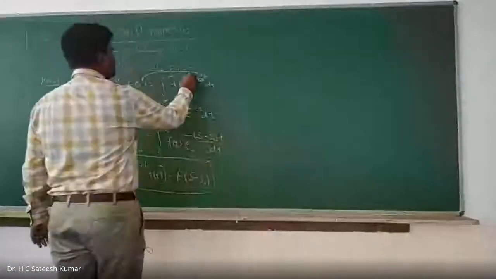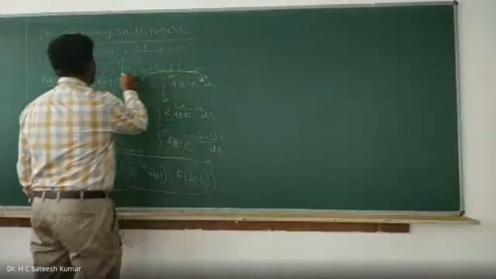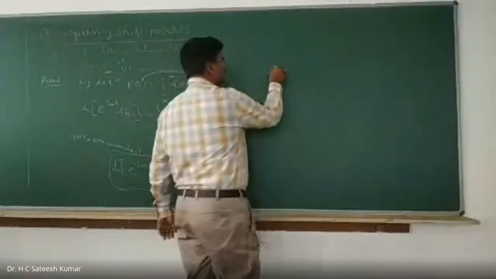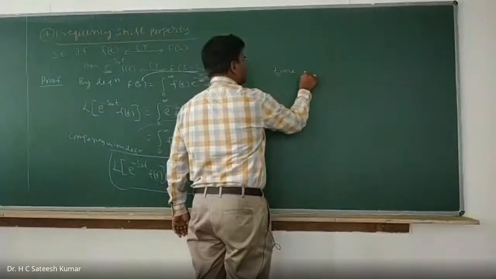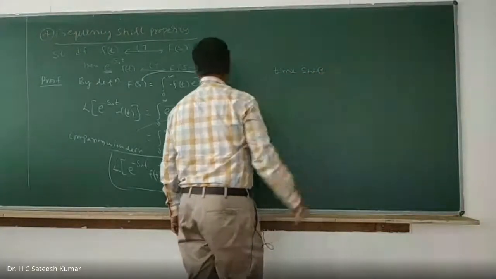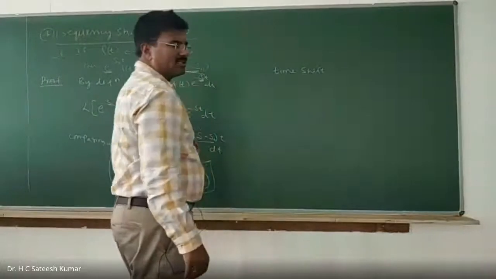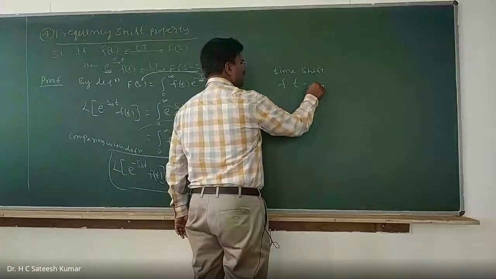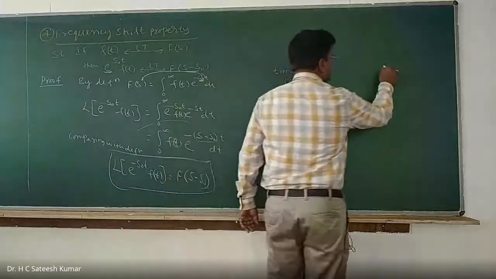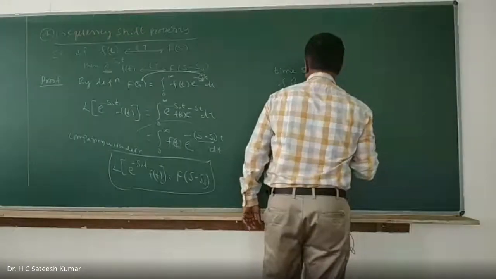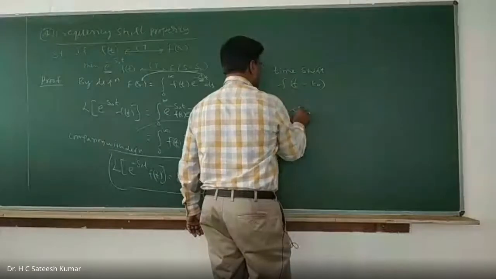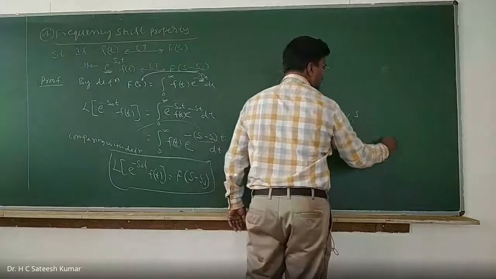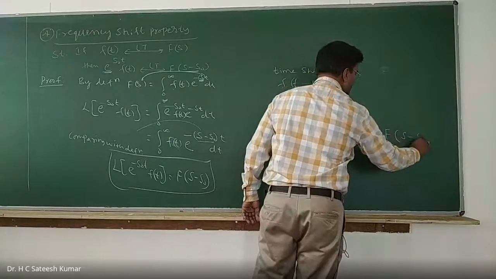See, whenever we have shift in the frequency, we have multiplication in time domain. See that the shift property, time shift is nothing but what? Time shift is nothing but if shift is in time domain, we call it as time shift property, f of t minus t naught. If you say frequency shift property, frequency shift means shift is in frequency domain. Frequency shift means frequency shift is in frequency, s minus s naught.